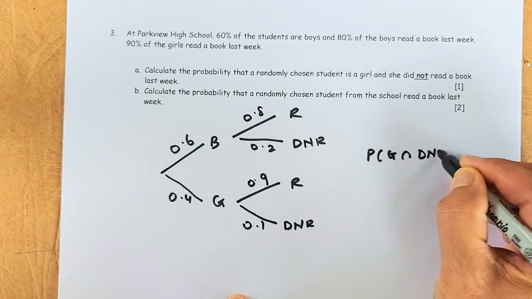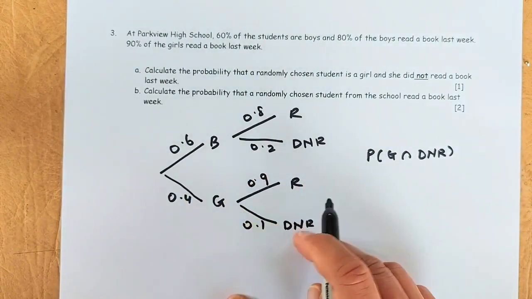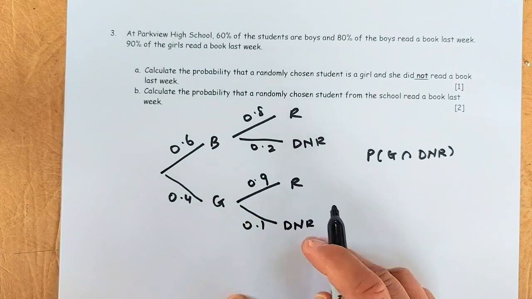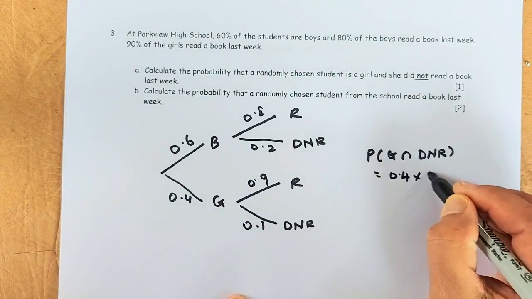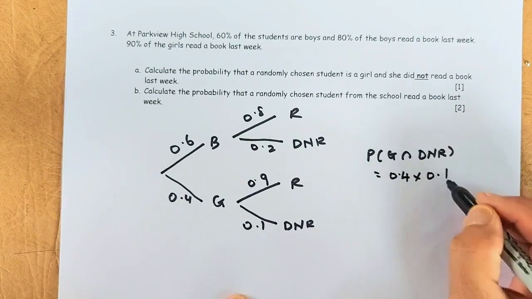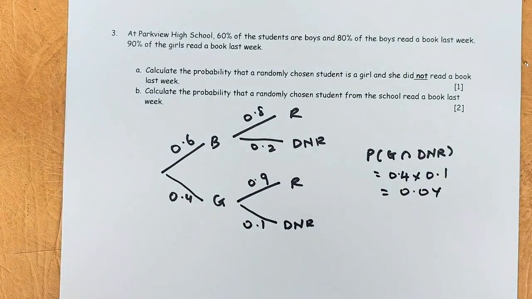So it's going to be a girl, and do not read. So 0.4 times 0.1 is going to be 0.04. Okay, so